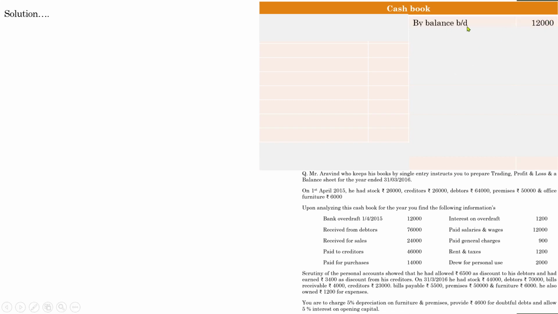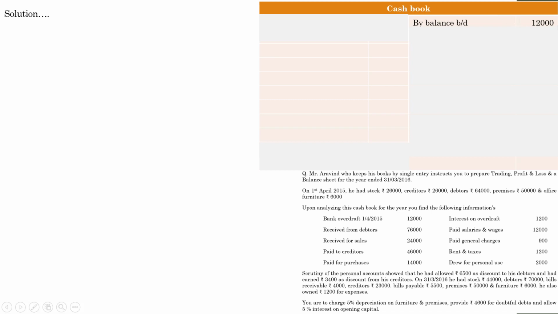So by balance brought down 12,000, you can write in brackets bank overdraft for understanding purposes. Remember, here the opening balance is a bank overdraft, because we have taken a certain sum as a loan or credit from the bank so as to begin our business for the period. So our opening balance was 12,000.